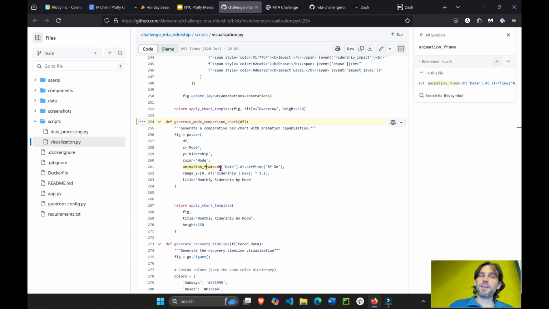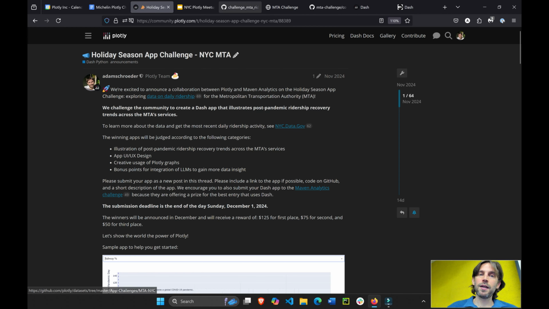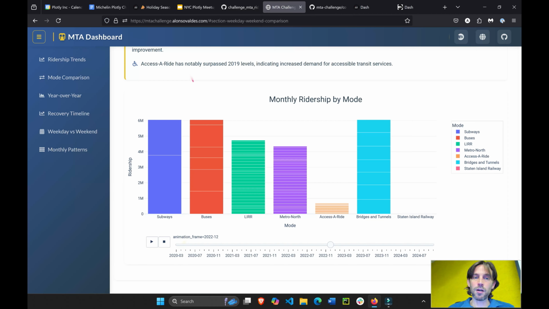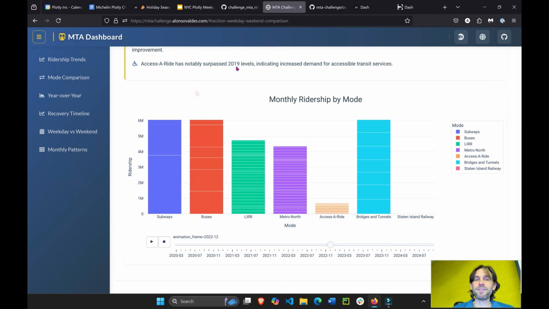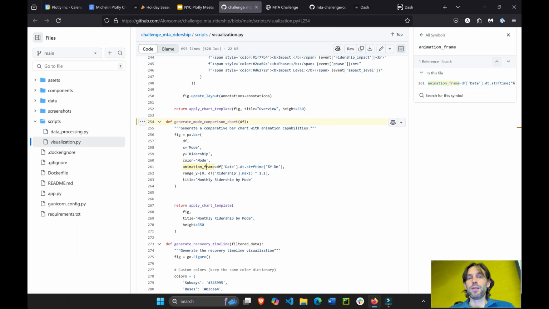I'm not going to go into the data set right now, but later if you go into the data set, which is in the challenge post that I posted right here, you'll see that there is a date column, right? And this date column, he extracts the year and the month, and that's it. And that's how this animation is created with an automatic play and stop button. So bar charts, 3 lines of code. You want to animate the bar chart, just 1 line of code, you need a column that represents time.